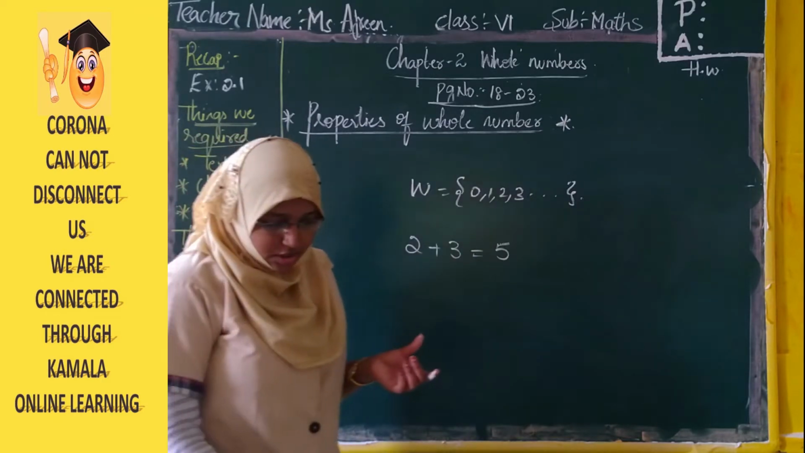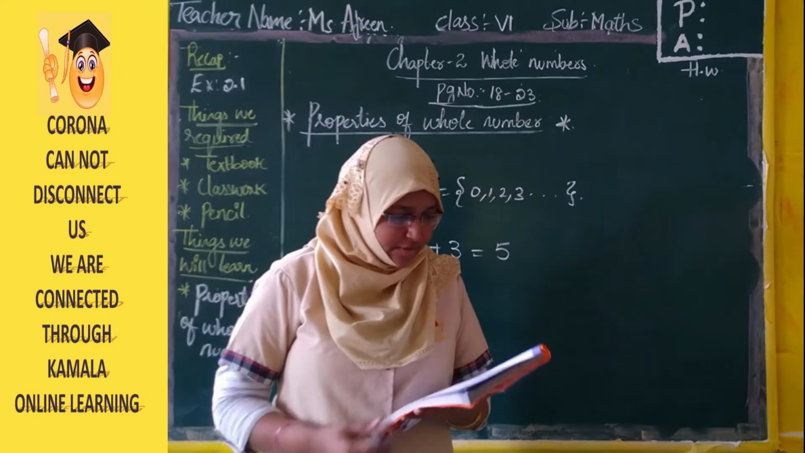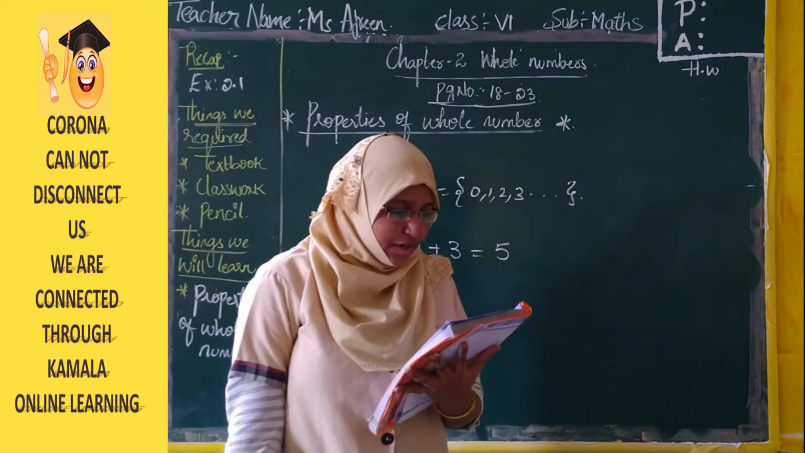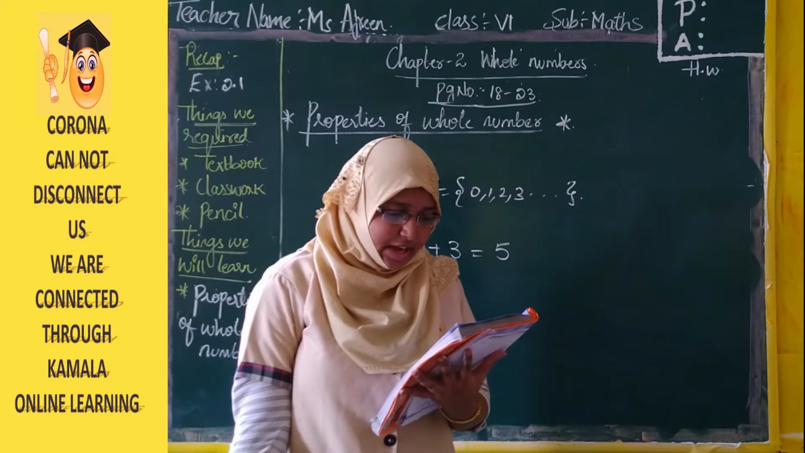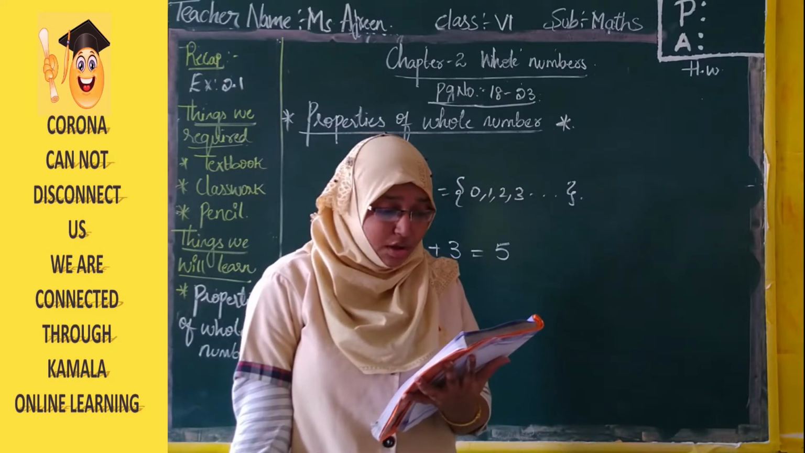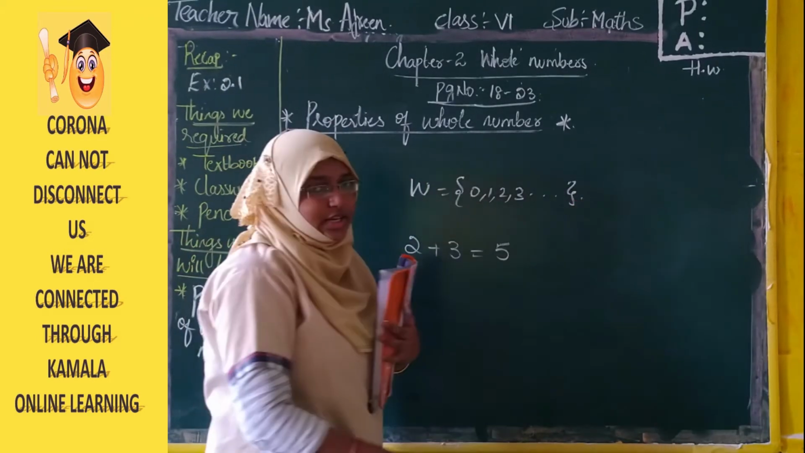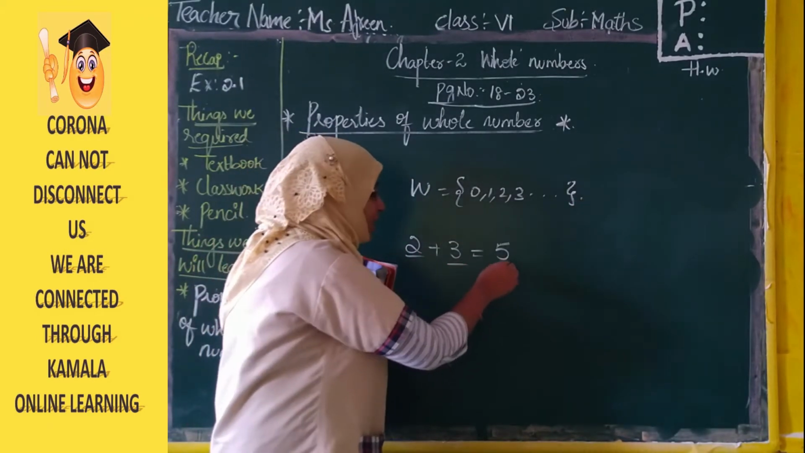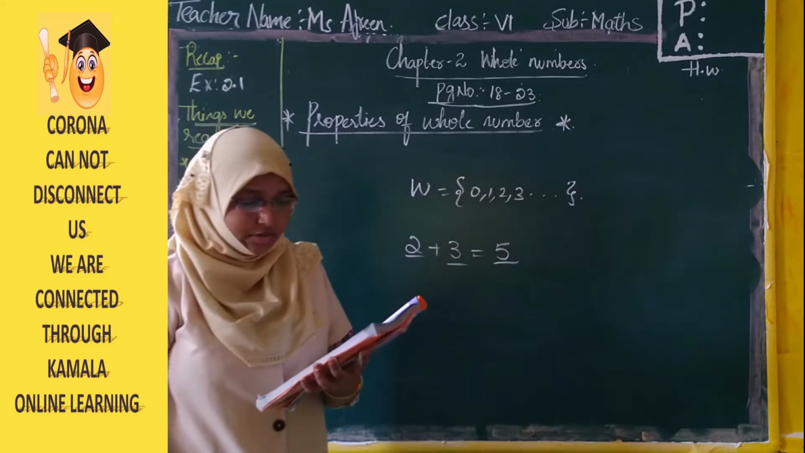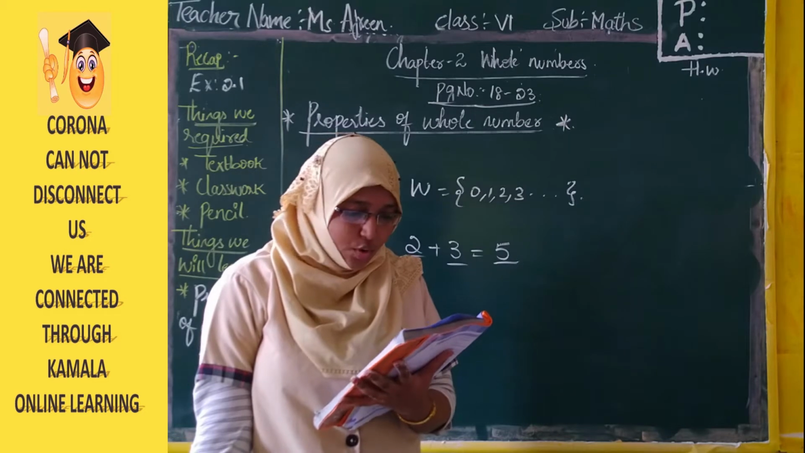So what is closure here? See, they gave one more. Can you find any pair of whole numbers which when we add will not give a whole number? We see that no such pair exists in the collection of whole numbers, which is closed under addition. Starting from 0 and so on. So whenever you add two whole numbers, we get a whole number, right? So this property is known as the closure property of addition for whole numbers.